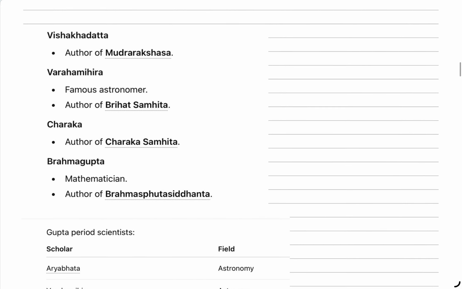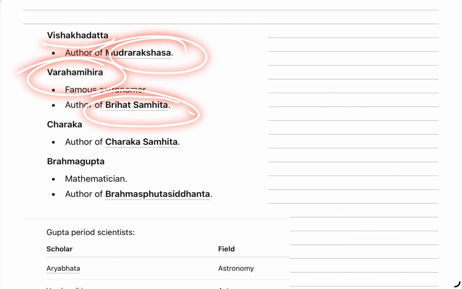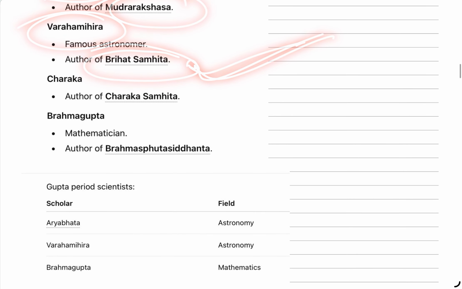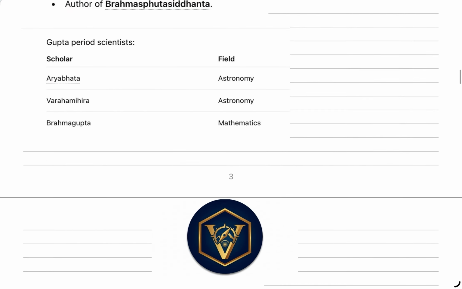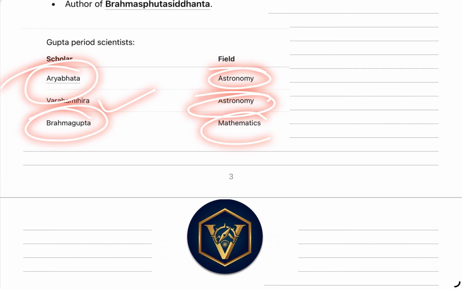Okay, let us see. Vishakhadatta, Mudrarakshasa; Varahamihira, Brihat Samhita. You can be asked about this Brihat Samhita. Then Charaka Samhita, already we have gone through this. Then Brahmagupta was a mathematician and author of Brahmasphuta Siddhanta. If tomorrow a question is asked on this Brahmasphuta Siddhanta, then you go through Brahmagupta. Okay. Then we have discussed Aryabhatta related to astronomy, Varahamihira also astronomy, Brahmagupta mathematics.